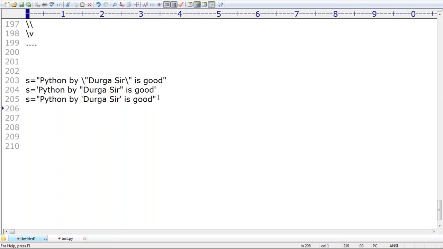Sir, suppose s is equal to, just to take a bit of special care: Python by Durga sir, Durga sir is good, and his material also good. Like this I'm taking, sir. Can you please observe? In this I'm using single quote symbols, and I'm using double quote symbols also. Then I can't take single quotes at the beginning, or double quote symbols at the beginning, right?